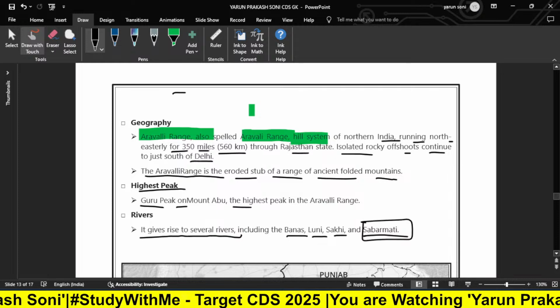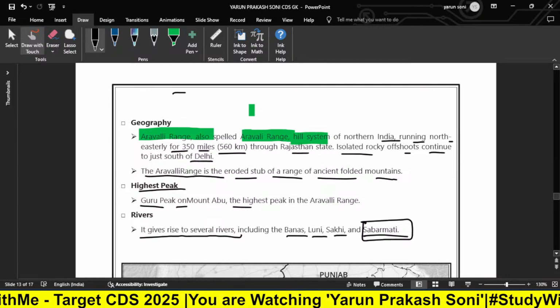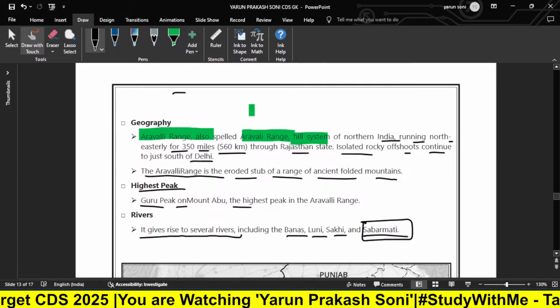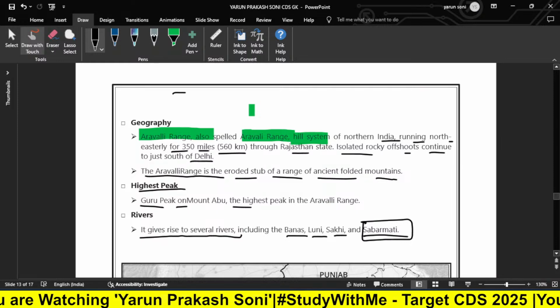Sabarmati, you have heard about this river very much. I can show that. These are the other important rivers, which are Banas, Luni, Sakhi, and Sabarmati.